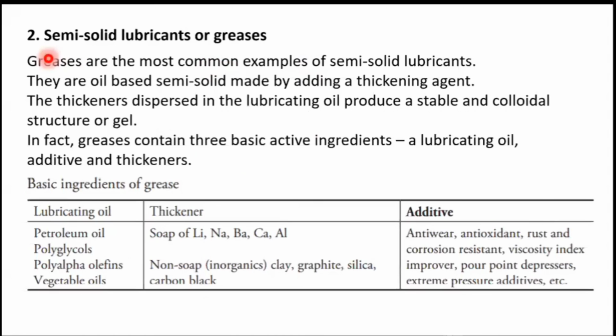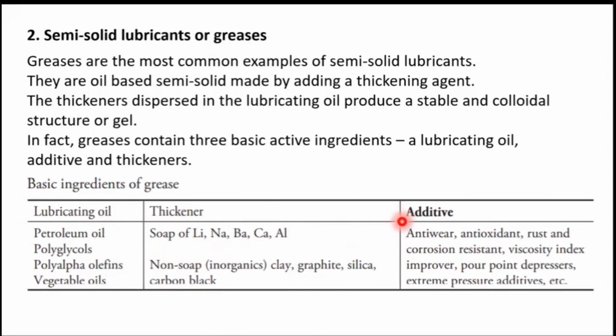The second type is semi-solid lubricants or greases. As the name implies, they are solid or semi-solid in the form of grease, or grease-like. If you see the table of basic ingredients of grease, you see lubricating oil, some thickeners are required, and then additives. So in petroleum oil, we can add a thickener such as soap of lithium, sodium, barium, calcium, and aluminum.